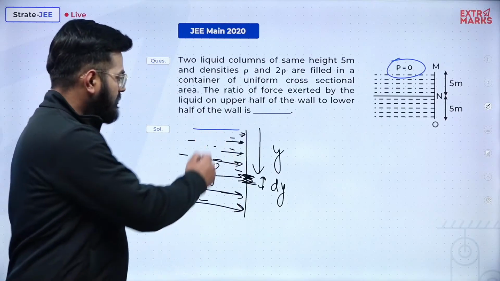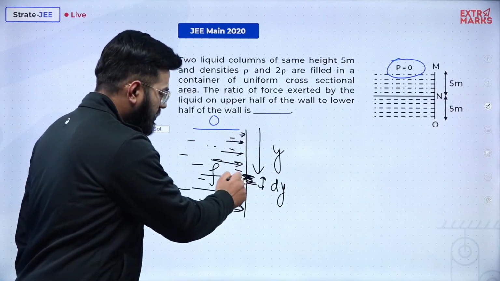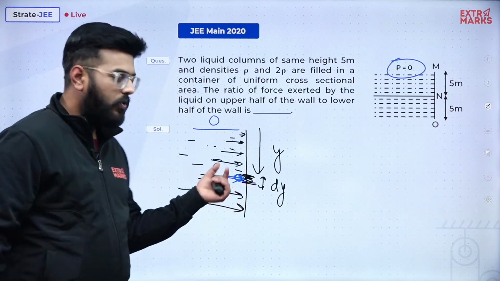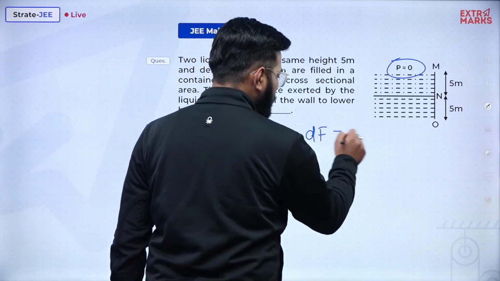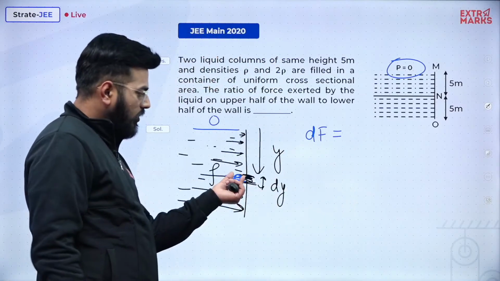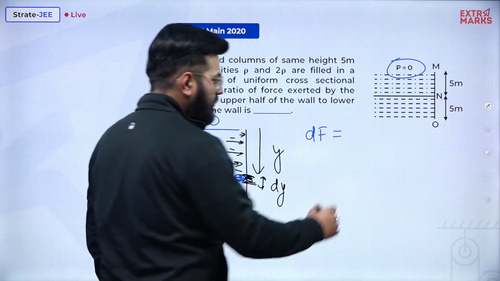So here the pressure has been stated as 0. So what will be the pressure over here? The pressure over here will be rho gy. Because of rho gy, there will be a force acting on this small element dy, and that will be equal to